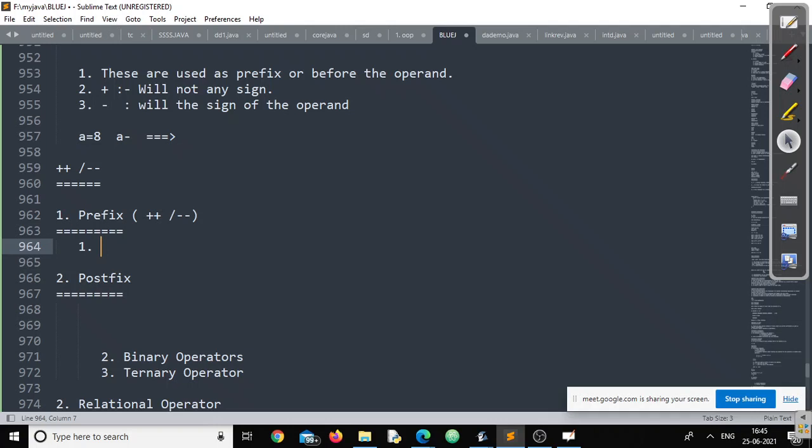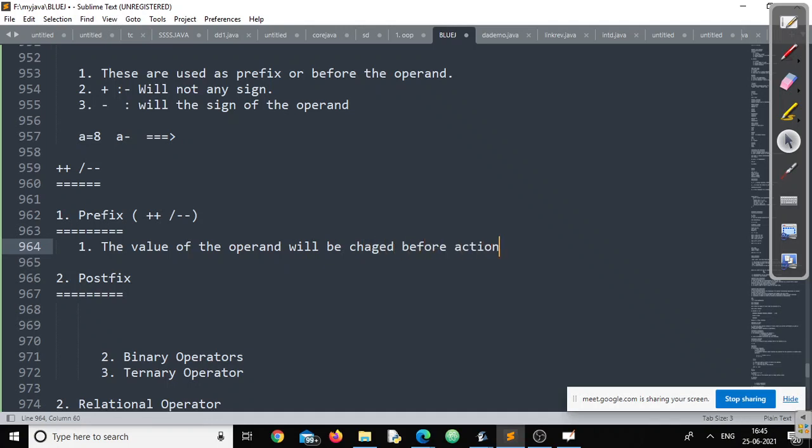If I go through your book, in your book it says in prefix operator, the value of the operand will be changed before action.